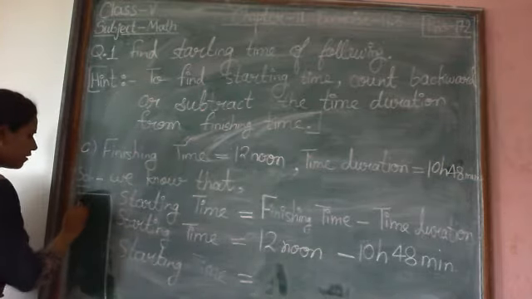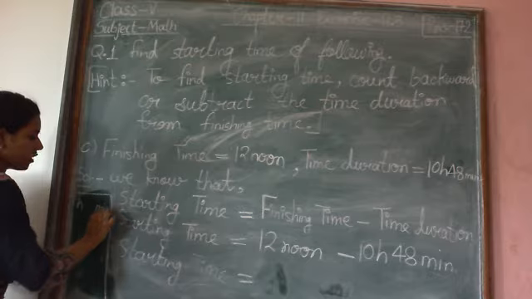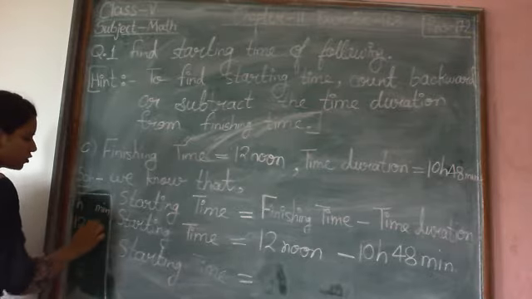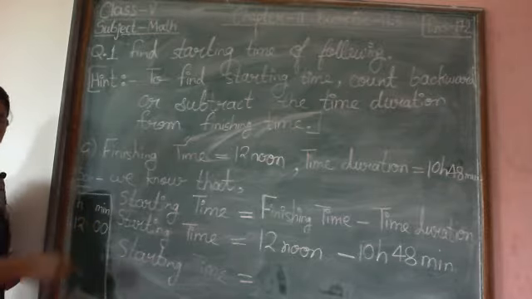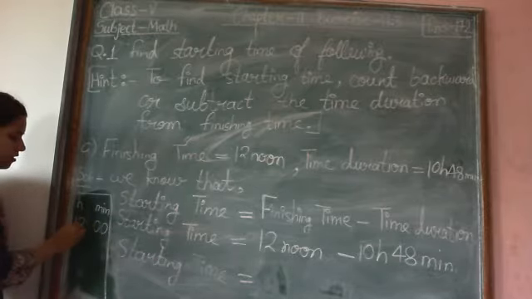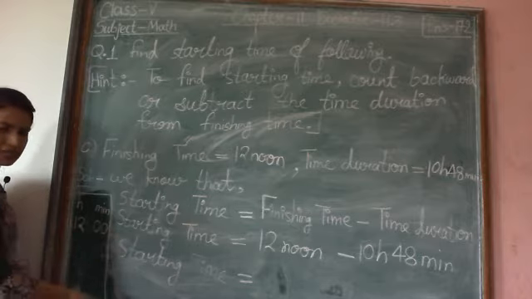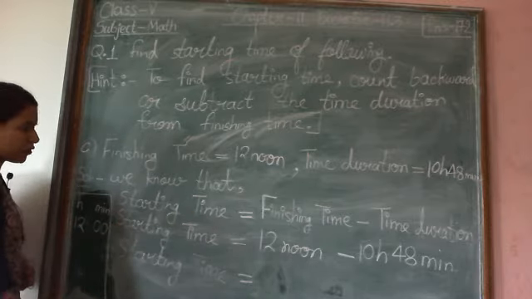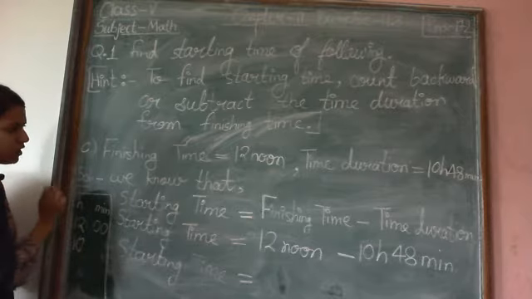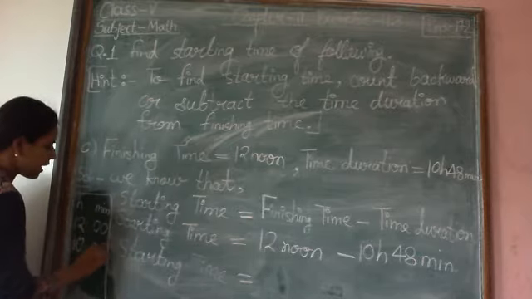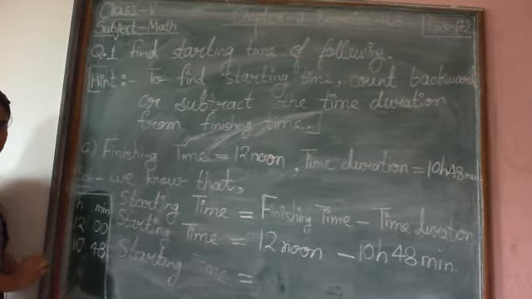So again we will make hours column and minutes column. 12 noon means 12 past 00 minutes, right? Now what is our time duration? Our time duration is 10 hours. So I am writing 10 in hours column and 48 I am writing in minutes column, right?